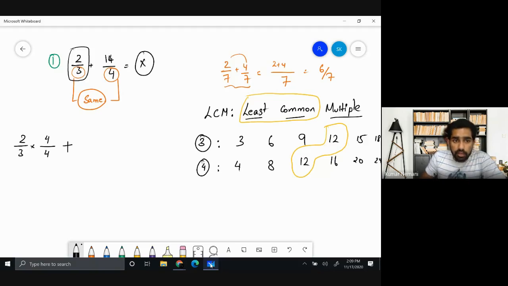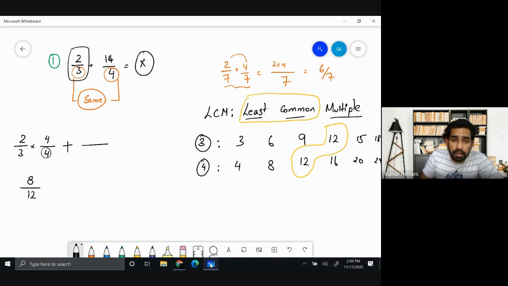The reason why I'm doing this is, imagine you're striking this off: 4 over 4 is 1. The value of 2 over 3 does not change when you multiply with 4 and divide with 4. So that's the reason we are going to multiply and divide with 4. And the specific reason why I chose the number 4 is because 3 times 4 is going to give you 12. And the numerator is 8.